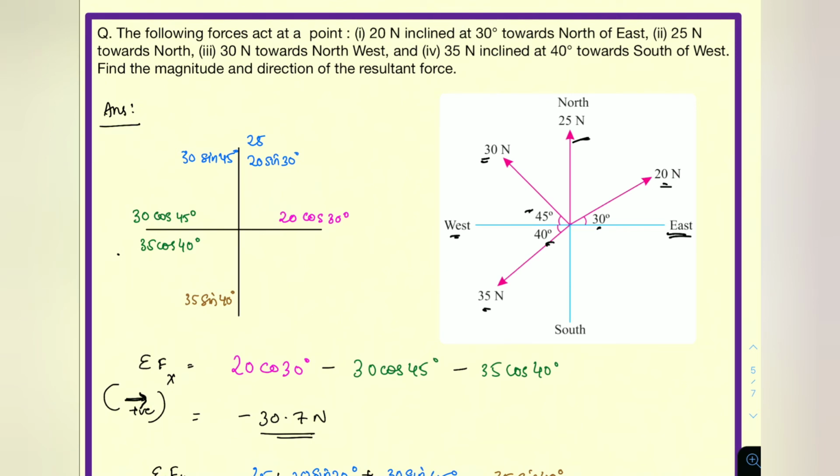See, we are drawing the axis as done in the previous question, and we are splitting the components. The 20 here will become 20 cos 30 in this axis, and in this axis it will be 20 sin 30. The 25 Newton here is already along the axis. Then 30 will be 30 sin 45 here, and 30 cos 45 here. And 35 Newton will be 35 cos 40 here, and 35 sin 40 here.